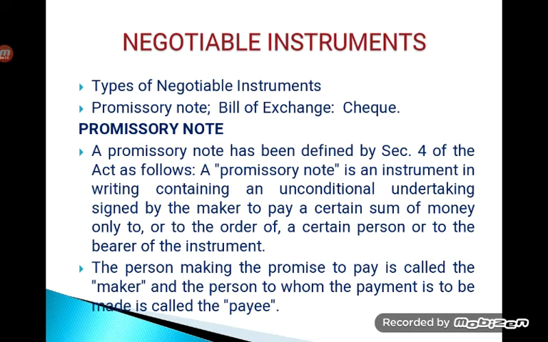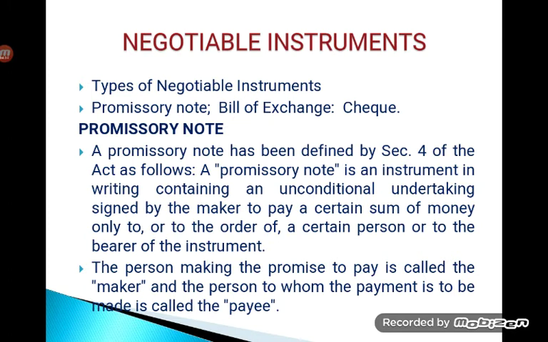Promissory note is defined as per the Negotiable Instrument Act as follows. A promissory note is a legal instrument in which one party promises in writing to pay a determinate sum of money to the other, either at a fixed or determinable future time or on demand of the payee under specific terms.